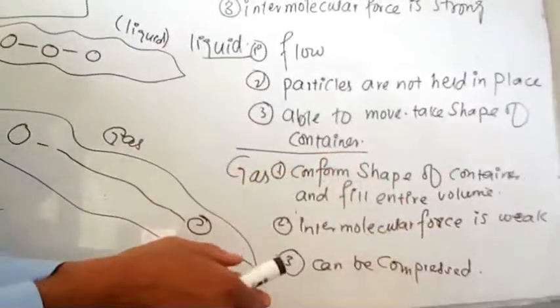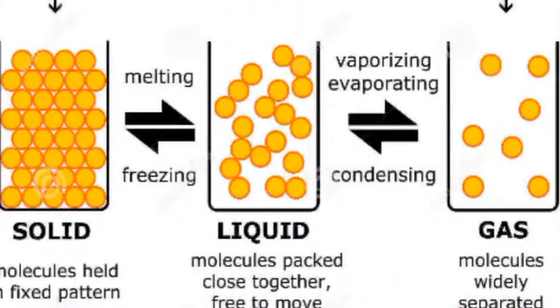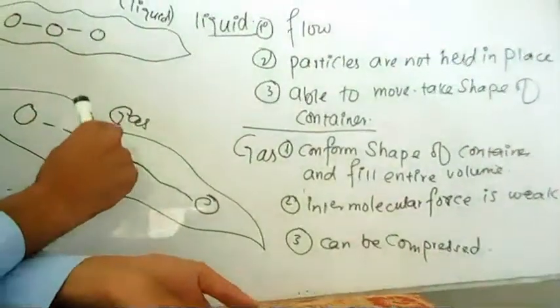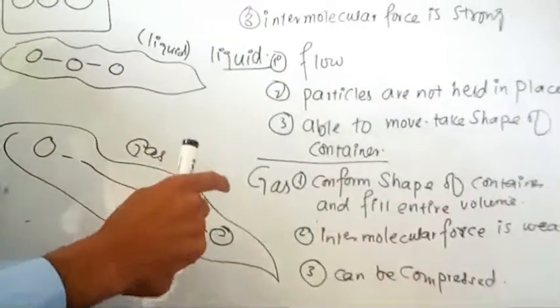And the intermolecular force between the gas molecules is weaker than in the liquid and the solid. Why? Because the gas molecules are very far away from each other. That is why the intermolecular force between the gas molecules is very weak.